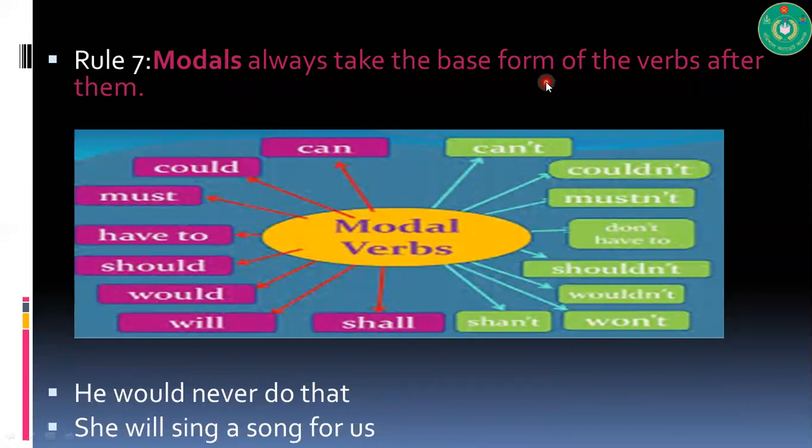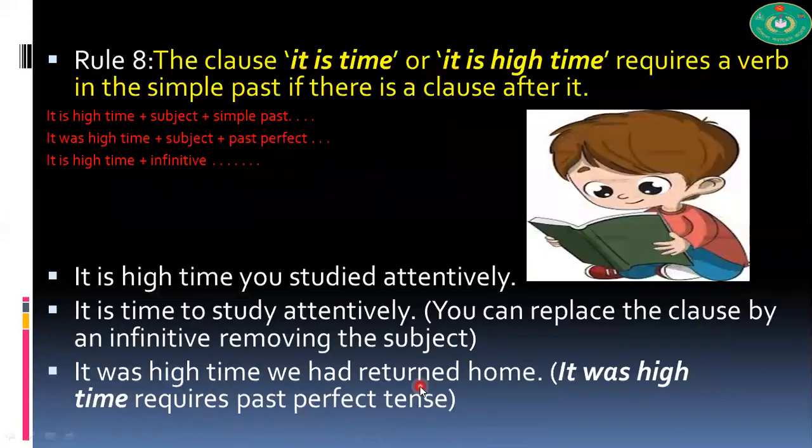Modals always take the base form of the verbs after them. Now here, these are the modal verbs: can, could, may, might, must. These are the modal verbs. And after that, we always have the base form of the verb, regardless of whatever is in the sentence.